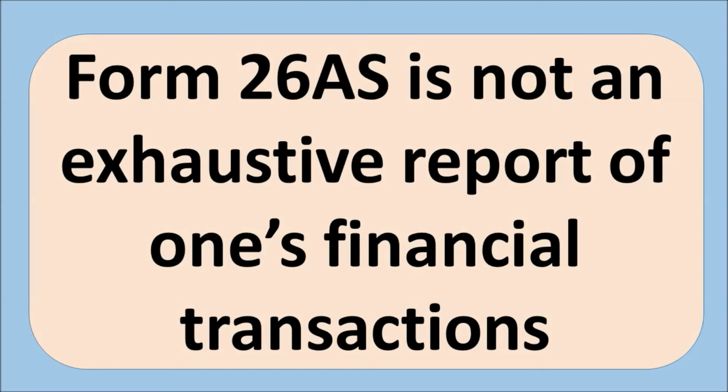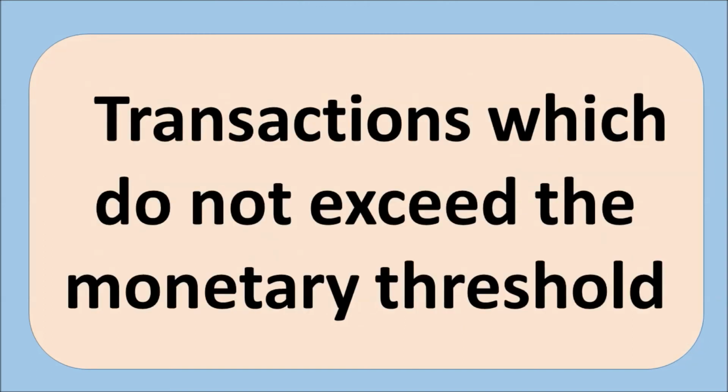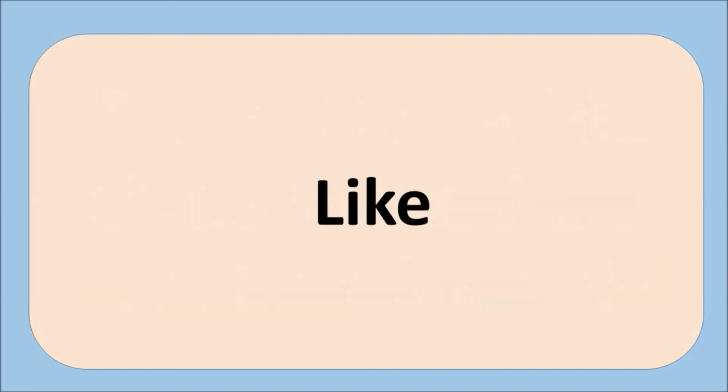One more important point is that Form 26AS is not an exhaustive report of all financial transactions. There are some items which are not captured in 26AS. So it is the duty of each individual taxpayer to collect that information and pay the tax accordingly. That is very, very important. So the taxpayers need to add the incomes not reported in 26AS while filing the tax return. Transactions which do not exceed the monetary threshold, for example, a property value of 30 lakhs or a mutual fund of a certain amount and fixed deposits of a certain amount, and savings bank interest are not reflected in 26AS, and you have to take out those details and pay tax accordingly.